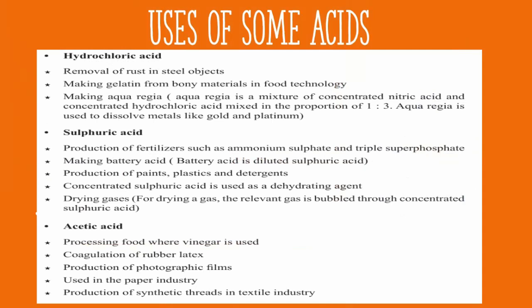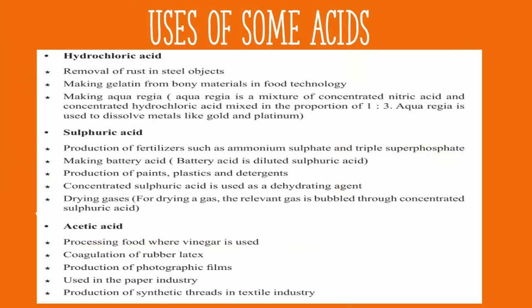Uses of some acids. Hydrochloric acid is used in the removal of rust from steel objects, and it is also used in making an important mixture known as aqua regia. This is made by mixing it with nitric acid. Aqua regia is used to dissolve metals like gold and platinum.